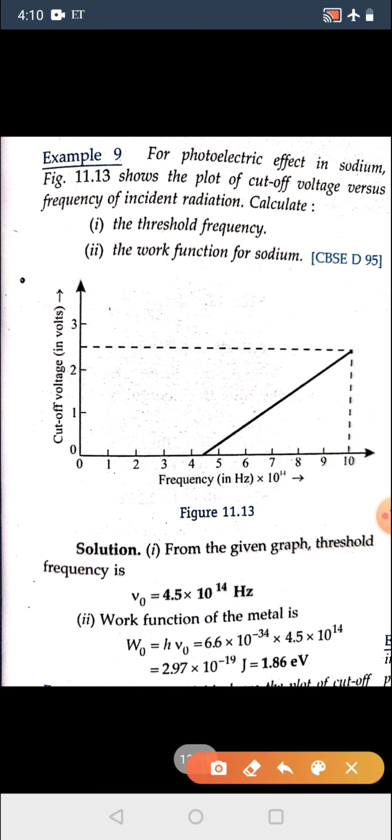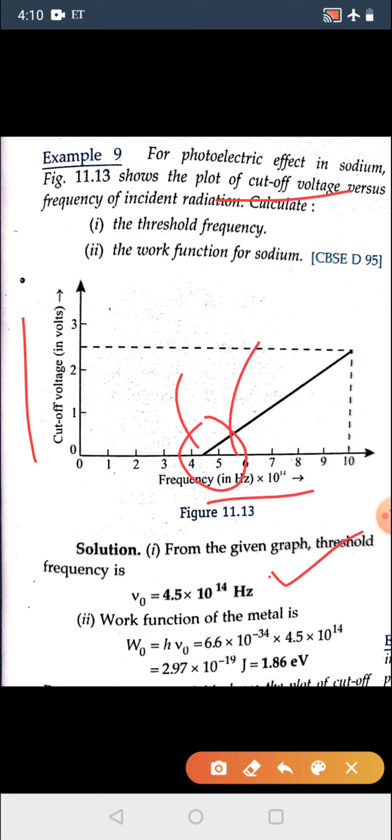Now for the photoelectric effect in sodium, the cutoff voltage is given. So here frequency is given and there is a cutoff voltage. So from the graph, frequency can be calculated, and the work function from the graph: the threshold frequency will be exactly between 4 and 5, so it is 4.5. So the work function W naught is equal to h into nu naught. If you multiply it, you will get 1.86 electron volt.